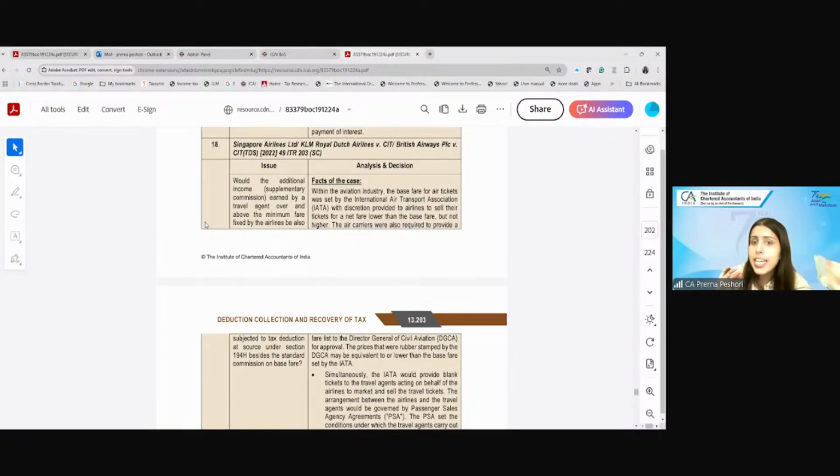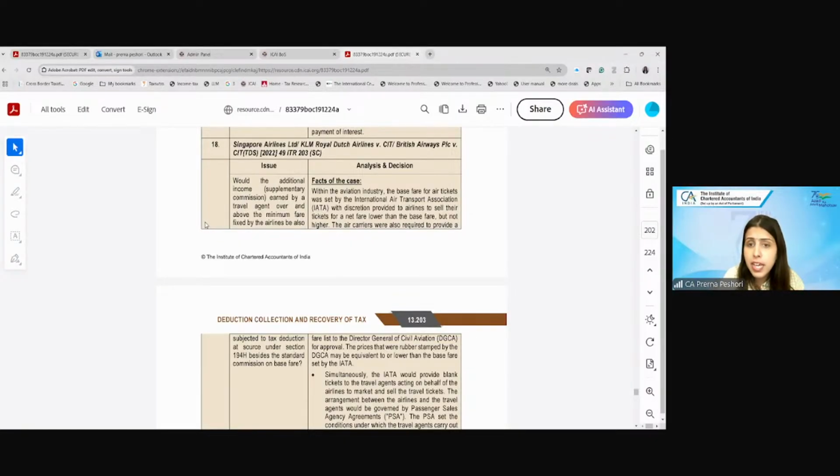So you have clearly given them this discretion that you can earn over what I have put on my website, but you should not go below the base fare. They are acting in a fiduciary capacity. You cannot say that you do not have control over the actual fare charged by Make My Trip, and therefore it is not a contract of agency. The contract agreement clearly says that all monies received by Make My Trip will be considered the property of Air India until the settlement. So it is operating as an agent.